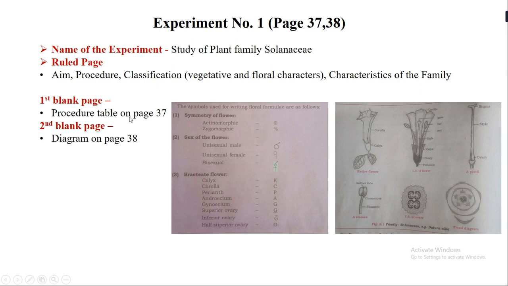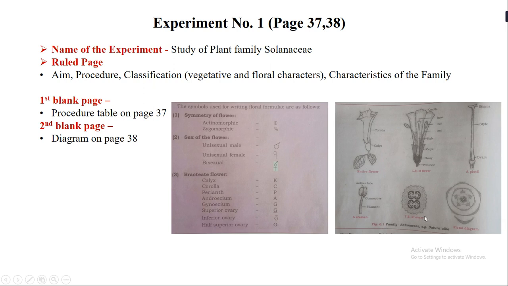Now, the first blank page, when you start writing your journal, you have to draw this procedure table. So students, if you see page number 37, there is this table just below the procedure. You have to draw this particular table on the first blank page. And on the second blank page, you have to draw the diagram which is on page number 38. So this is the diagram that you will see on the top of page 38.